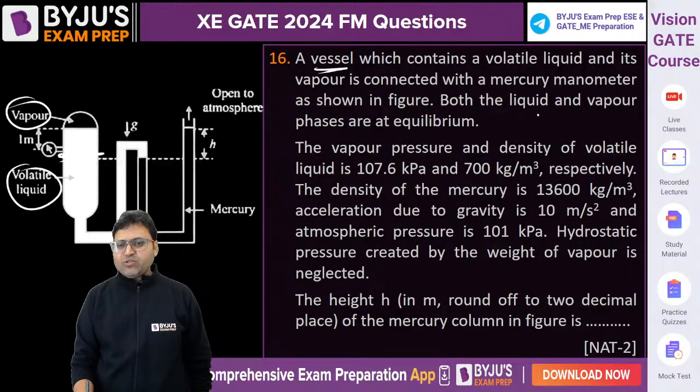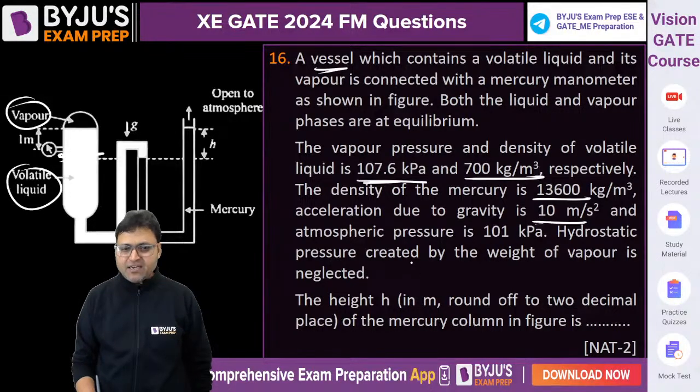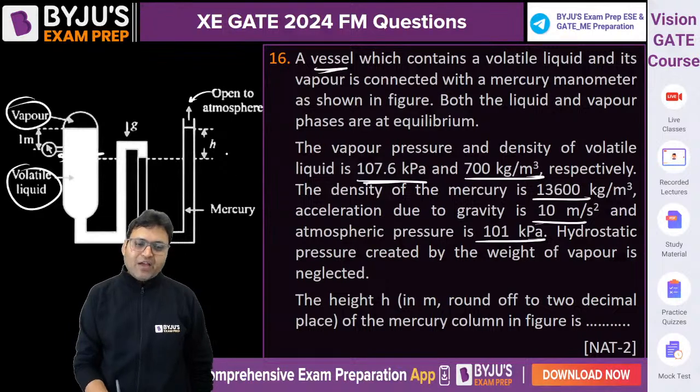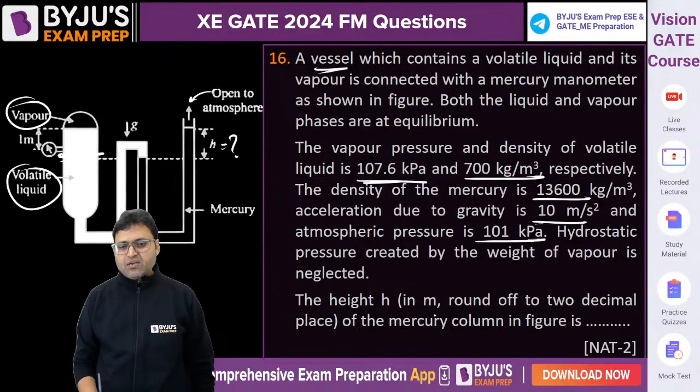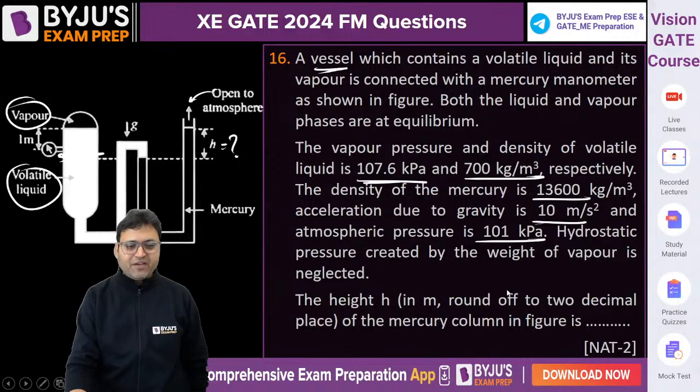As shown in figure, both the liquid and the vapor are at equilibrium. The vapor pressure is 107.6 kilopascal and the density of the volatile liquid is 700 kg per meter cube. The density of mercury is 13,600. Acceleration due to gravity is 10, and the manometer is open to the atmosphere. So atmospheric pressure is 101 kilopascal. Hydrostatic pressure created by the weight of the vapor is neglected. The value of H in meters, rounded to two decimal places, of the mercury column in the figure is?